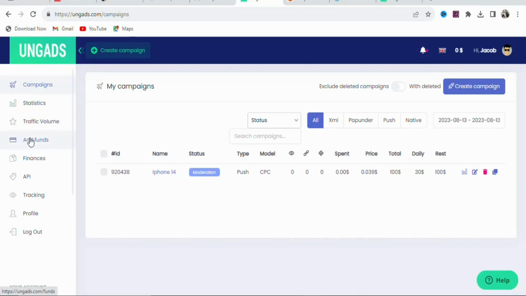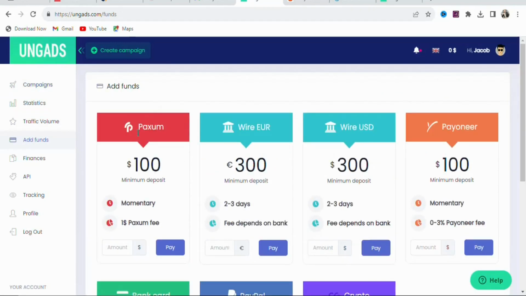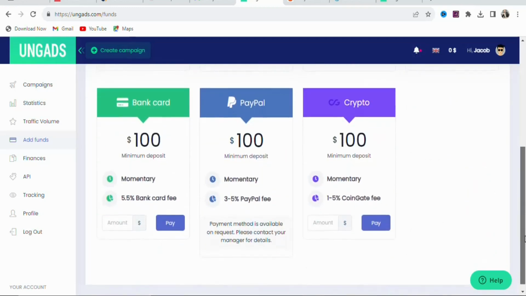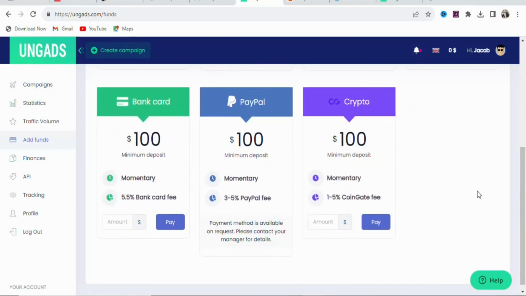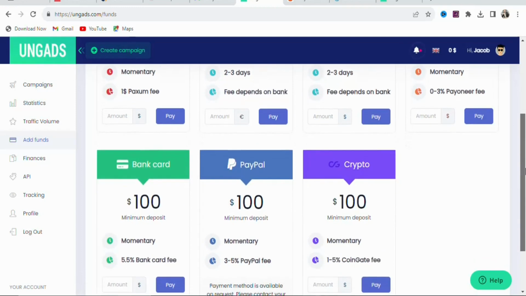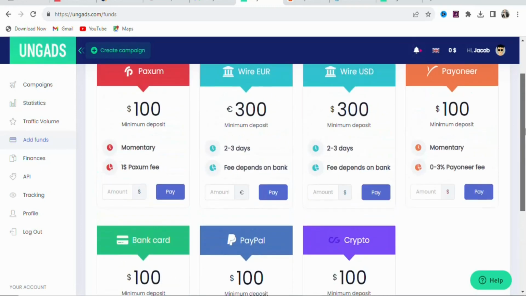To deposit funds, you are going to click right here, Add Funds. Once you click on it, you can select any of the payment methods that you want. You can see a lot of different payment methods, and the minimum deposit, you can see this one is $100, this one is 300 euros, you can see $300, $100. If you scroll down, you can see there are many other payment methods that you can select. You can see this one is $100, PayPal is $100, crypto is $100. So any of them that you want, you can select it and then deposit money into your accounts.